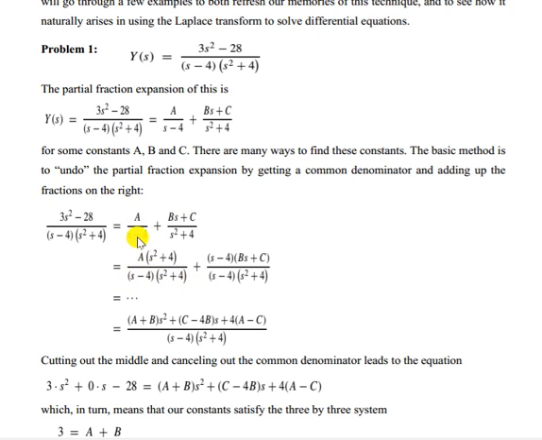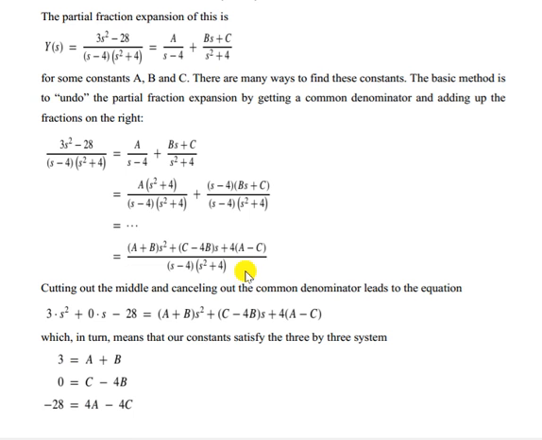s minus 4 into s square plus 4, plus Bs plus C multiplied by s minus 4. If you solve this algebraically, you can find the coefficient of s square, the coefficient of s, and the constant term. Now this numerator will be cancelled out, so 3s square minus 28 equals this part.